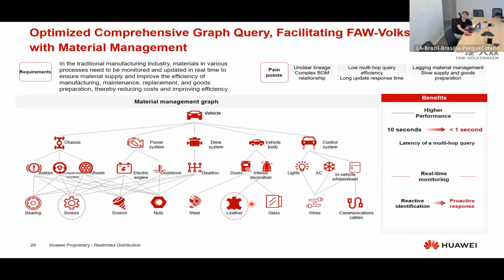Another case is FAW Volkswagen, a joint venture between FAW and Volkswagen. It's a BOM, a bill of materials scenario, which means it's the recipe of our product. We have our final product, the vehicle, then our parts, our subparts, more subparts, until we get to the raw material.